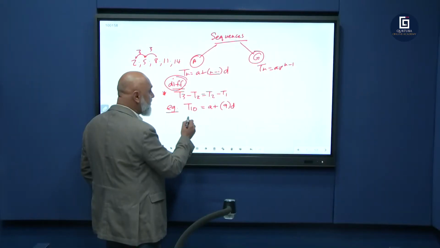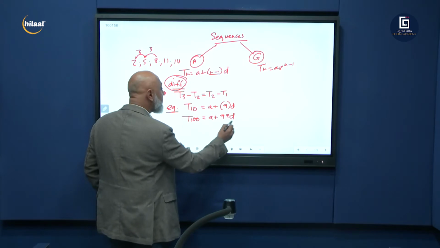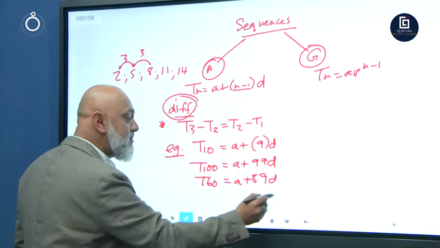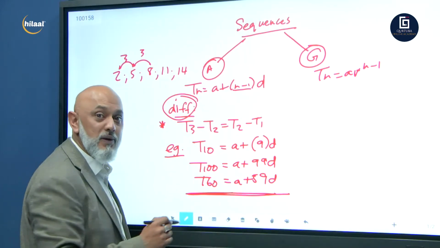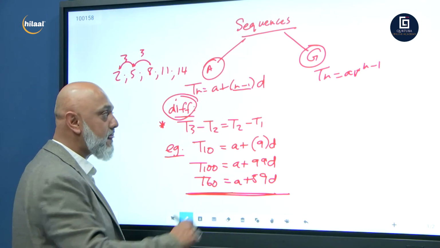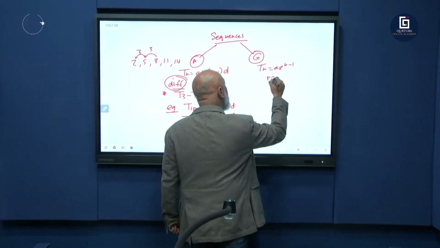So for example, T100, what will it be? A plus 99D. What will term 60 be? For example, term 60 is A plus 59D. Remember this. We're going to be using this to build up our simultaneous equations when we do our higher order questions. For your common ratio, this one has got a common ratio.